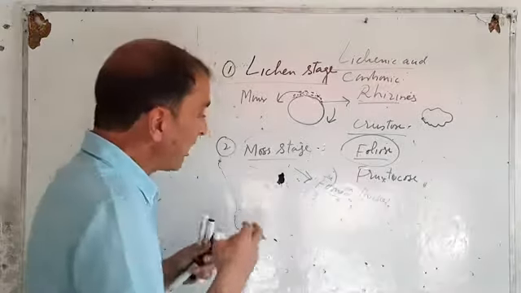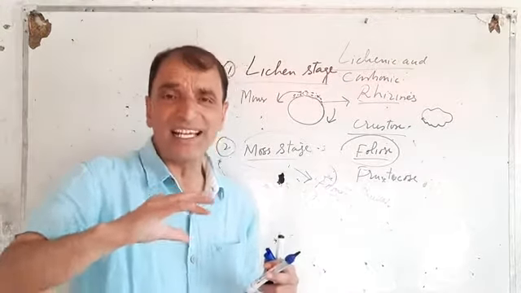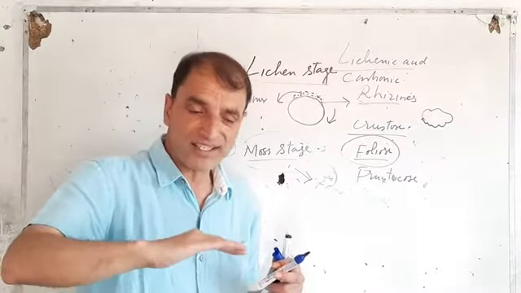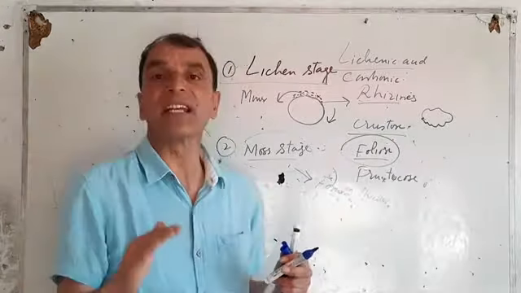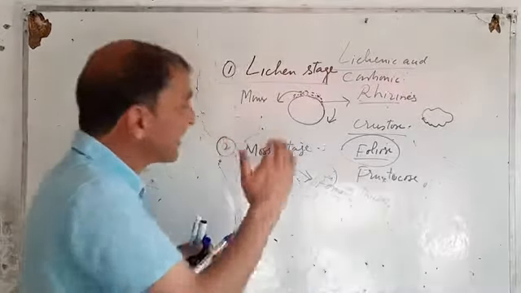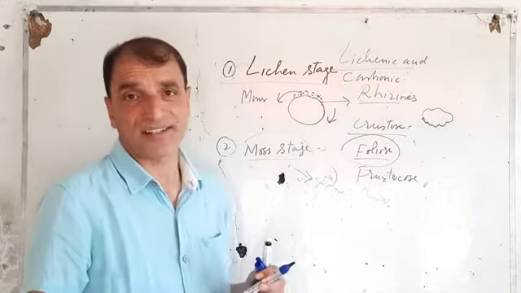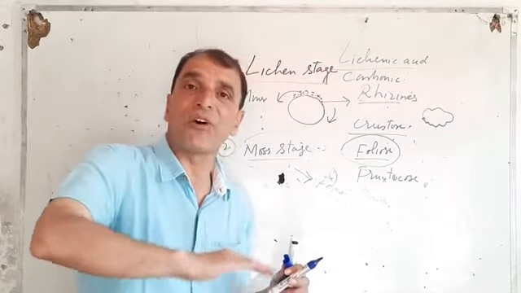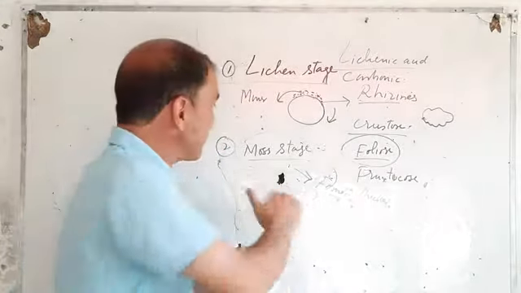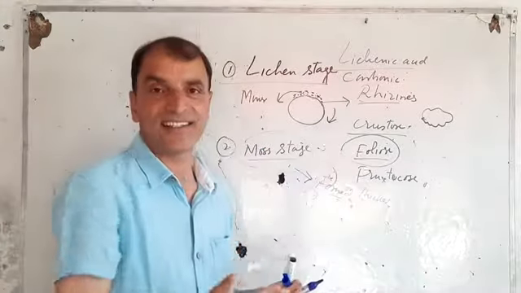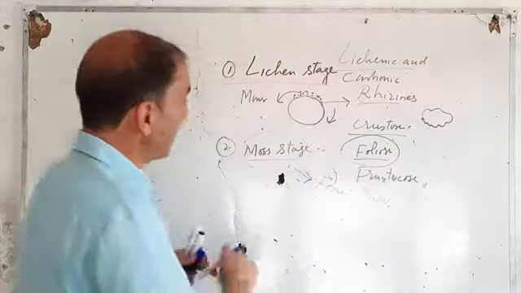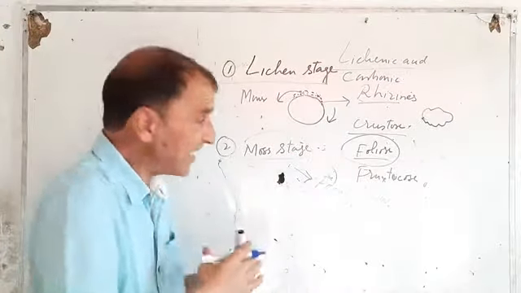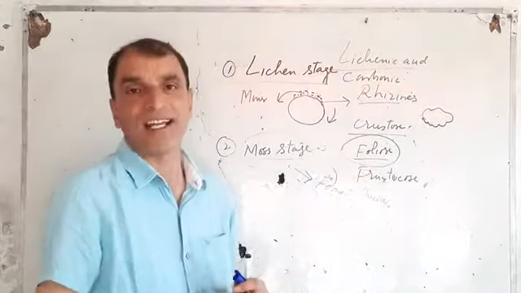Now they need little soil. Once the soil increases, once the fertility of the soil increases, right? Once the water amount increases, these are the conditions which are not fit for mosses. These are the conditions which are now fit for some other organisms. As a result, these mosses die, and their dead bodies add more organic matter to the soil.